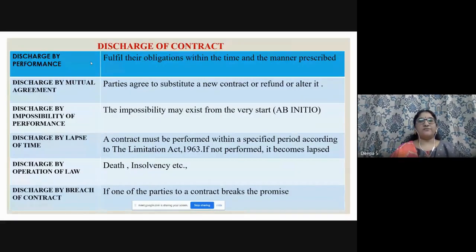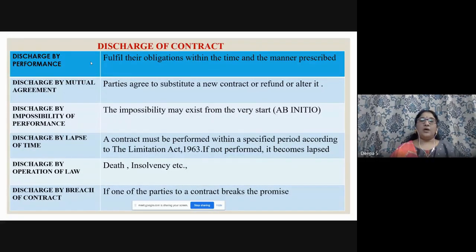Next comes discharge of contract, discharge by performance. What do you mean by discharge of contract? In some way, a contract has to come to an end. It can't go on for long and long. It has to come to an end at a particular point of time. When the contract ends, we call it discharge of contract, and it may happen in any of several ways. I have given the ways a contract is discharged and their appropriate meanings. Discharge by performance means fulfilling their obligations within the time and the manner prescribed.